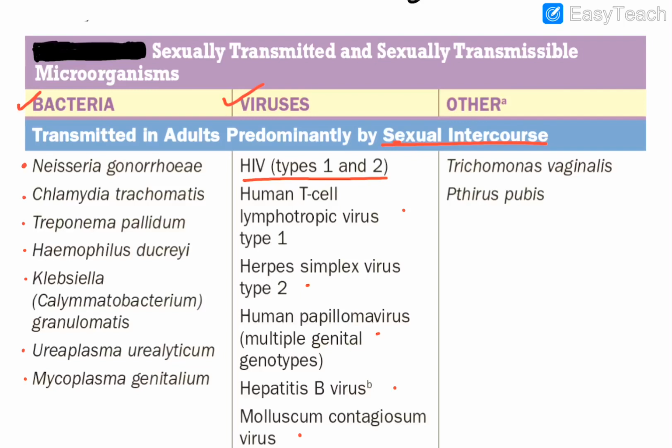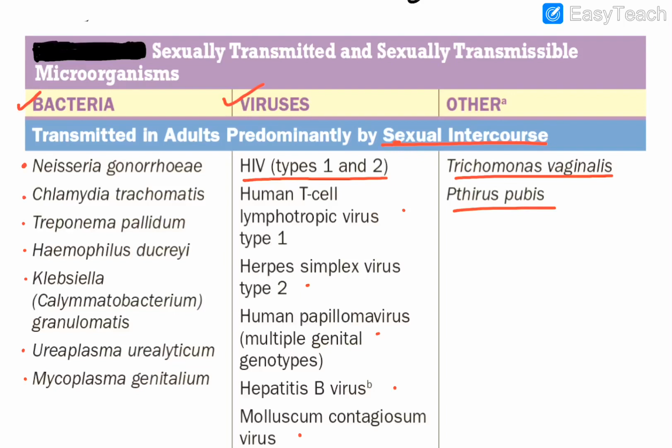Then these are the miscellaneous types you can write: Trichomonas vaginalis and Phthirus pubis. Remember, Trichomonas vaginalis is a protozoa, and obviously leads to trichomoniasis. And Phthirus pubis is also transmitted by the sexual route, and that too predominantly.